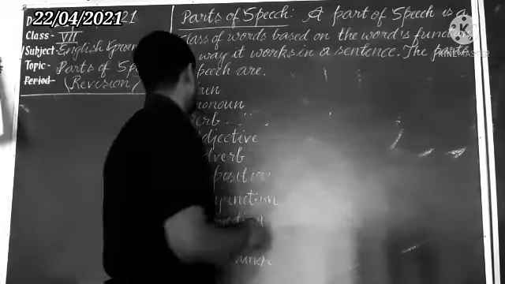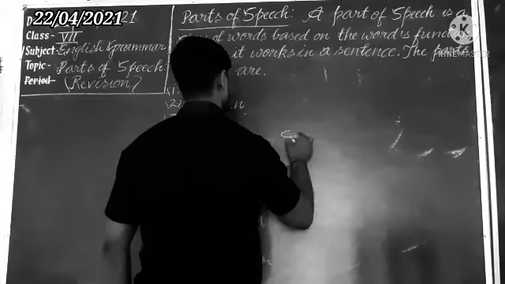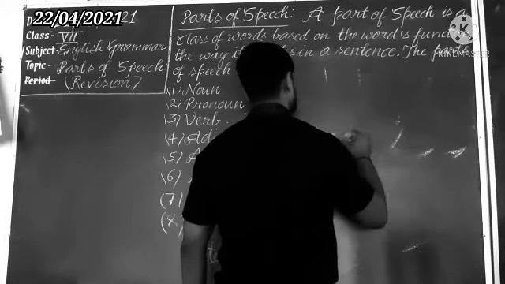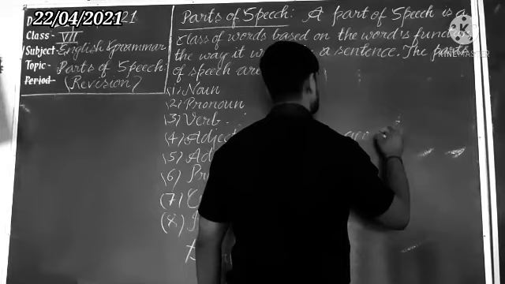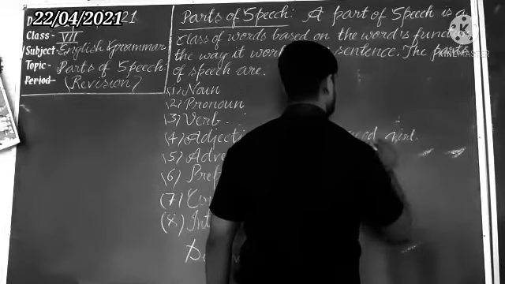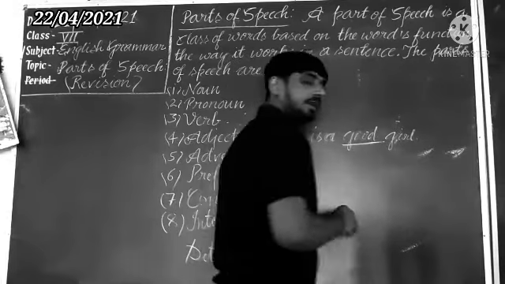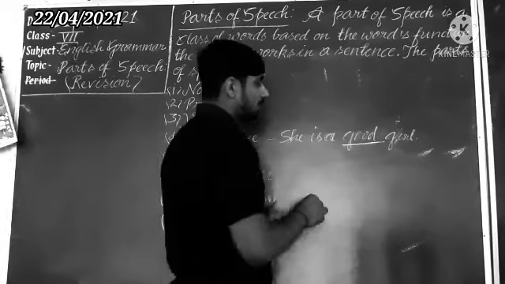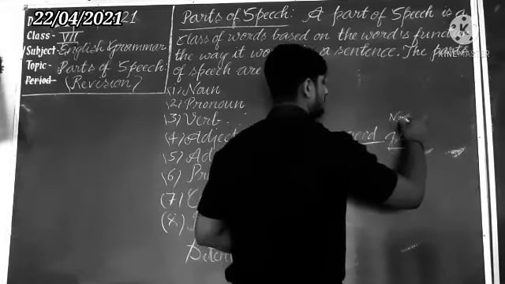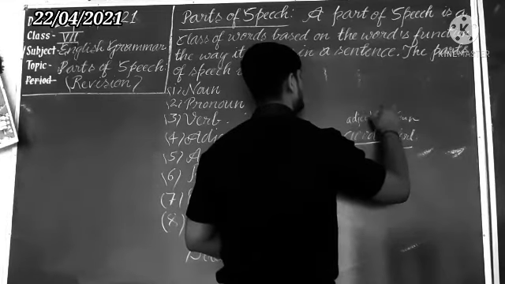Suppose that I am writing here, she is a good girl. So here good is what? An adjective. The word good tells about the noun girl. Girl is here a noun and good is an adjective.